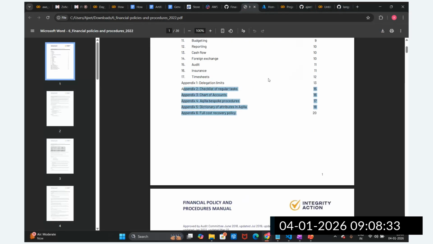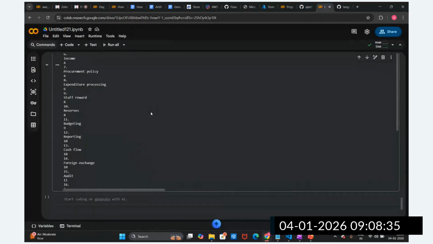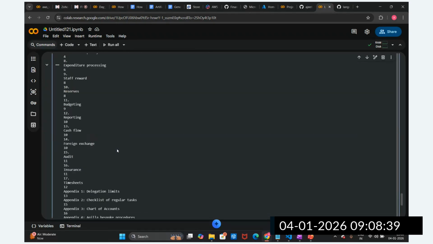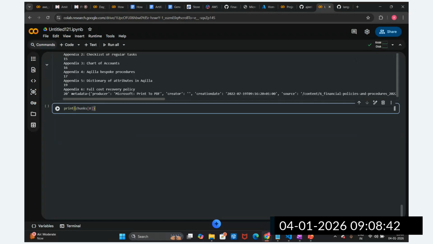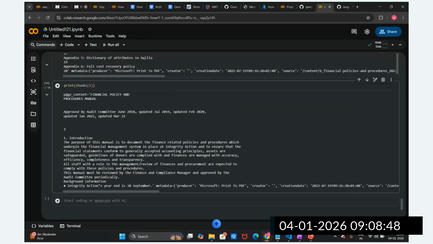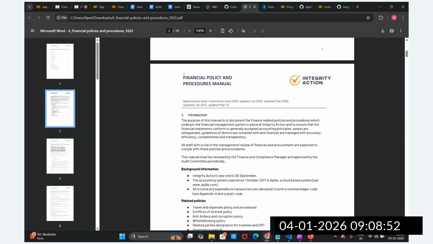Okay, now let's check another chunk. This is chunk 0, chunk 1. There are 46 chunks created at this chunk size. So this is chunk 1. In chunk 1, what is happening? You can see the page content is already in the chunk, and page two also has this title. That is the reason this information is getting repeated.